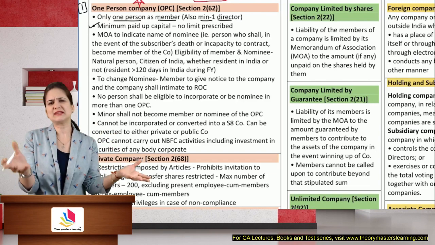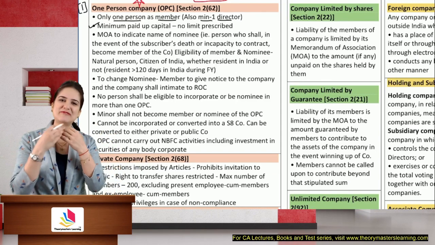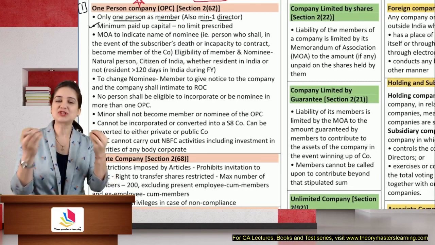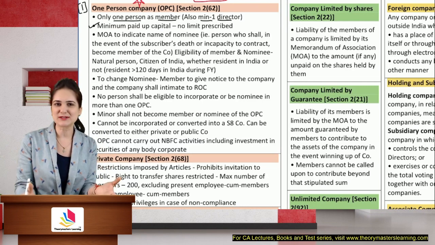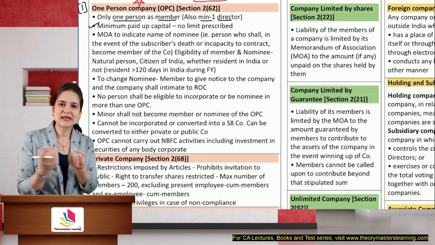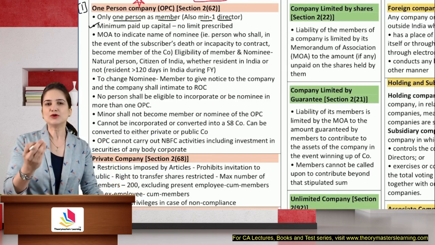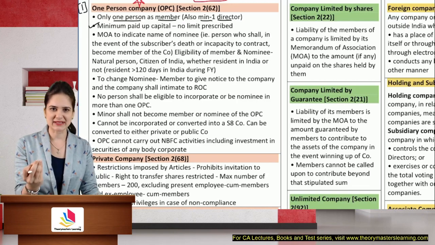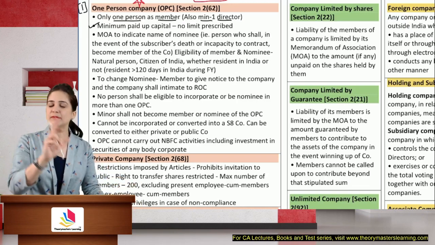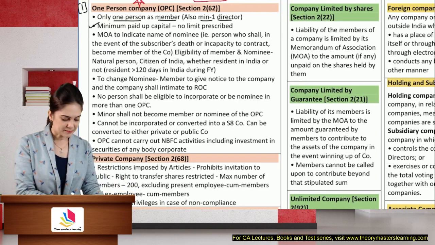Yes, you should bring in at least that much amount of capital as is required for you to pay the fees to maybe your lawyer who is preparing, or the company secretary, or the chartered accountant who is preparing your memorandum and articles of association, helping you in incorporation, some filing fees, some basic goods that we need to purchase, or maybe a machine that you need to buy, or computer. You have to bring in some basic capital at least. So you can bring in 10,000, 5,000, 20,000, your wish. Minimum authorized capital is 1 lakh in case of OPC.